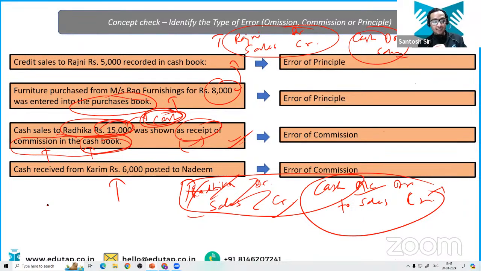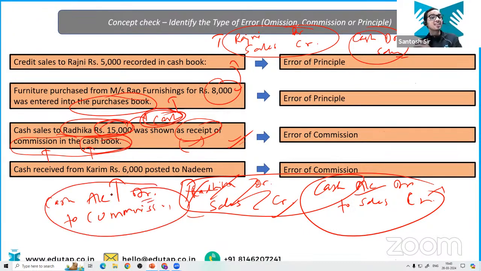He has entered this journal entry: cash account debit to commission. See here, he has chosen the right book. But he has mistakenly written commission instead of sales. That's why it is an error of commission. Okay, clear?